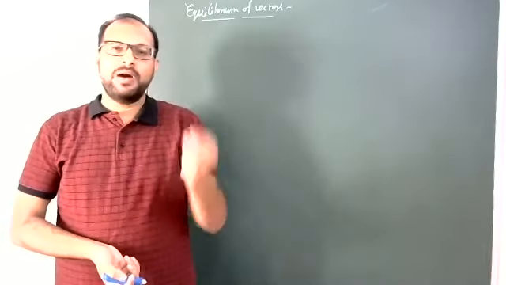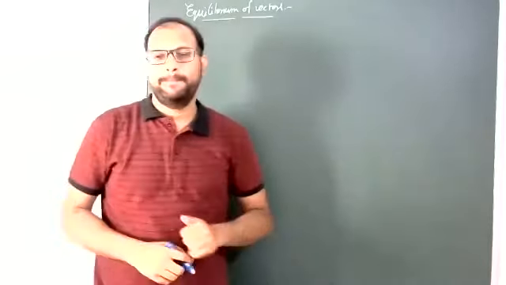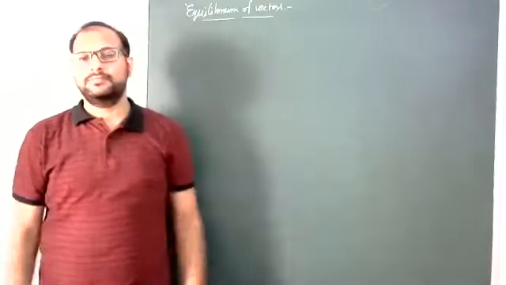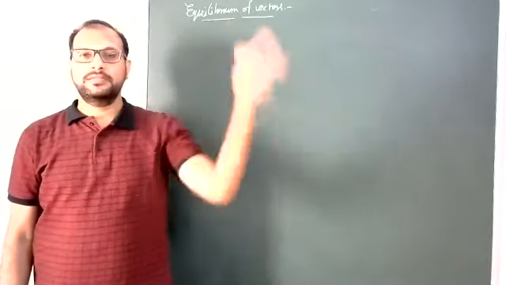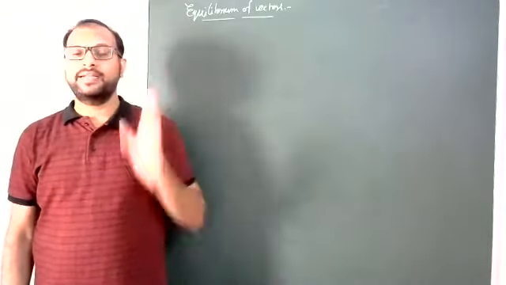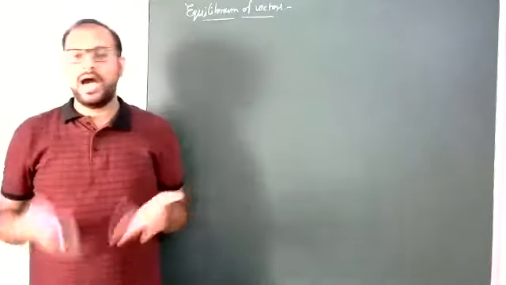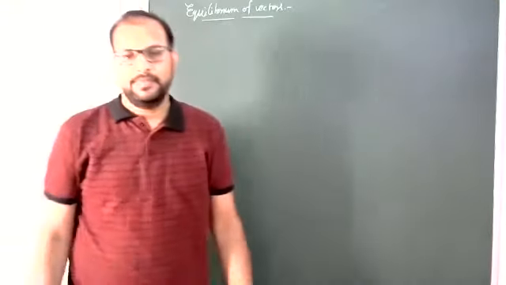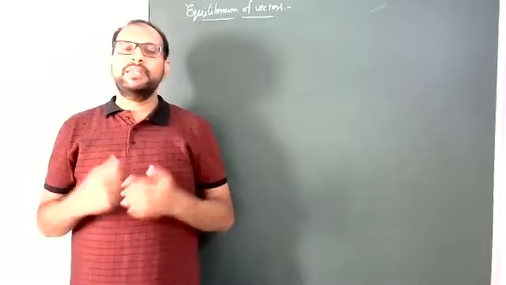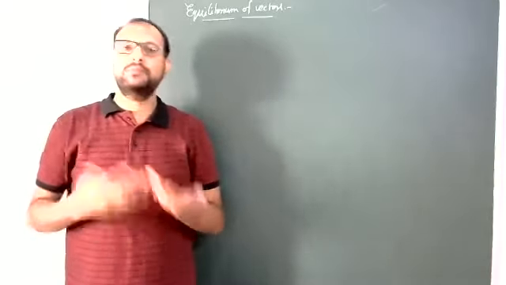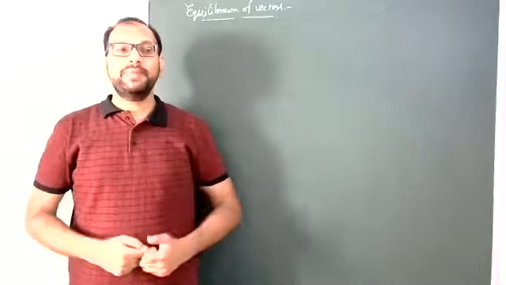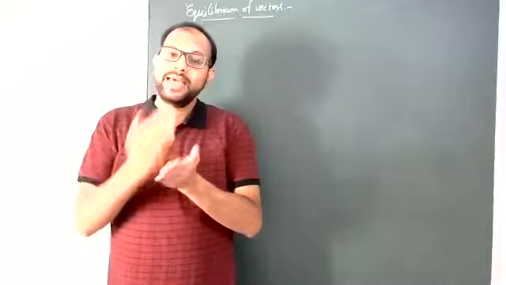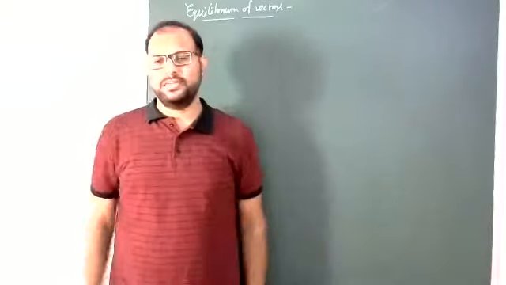Now some small logical problems, just see. Students, here collinear vectors, coplanar vectors, non-coplanar vectors. You all know these 3, but one more time. Collinear vectors: whatever vectors you are taking, maybe 2 or more than 2, collinear means in the same line. Maybe they are in the same direction or opposite direction, but the line should be the same.